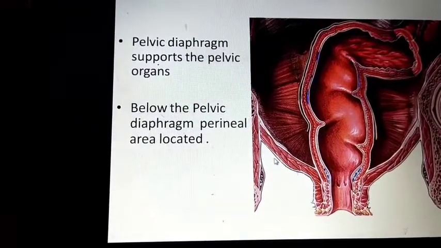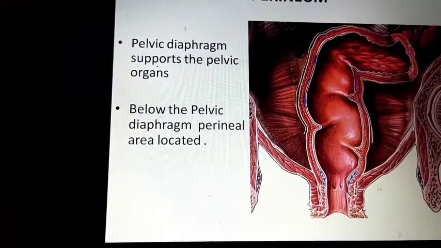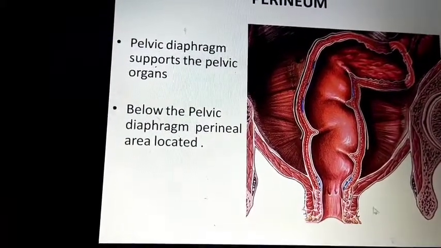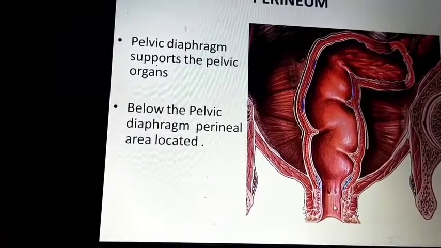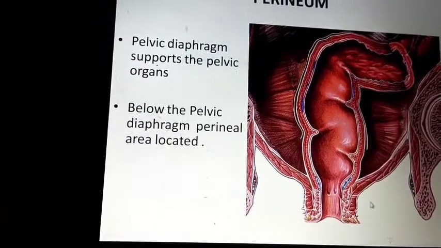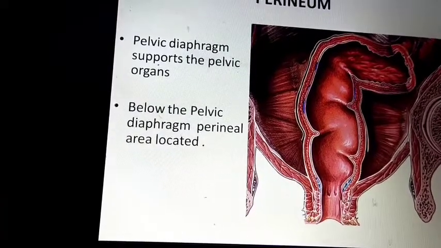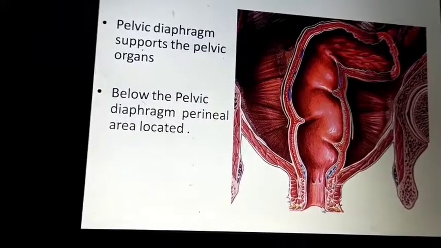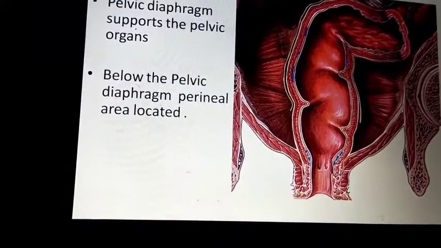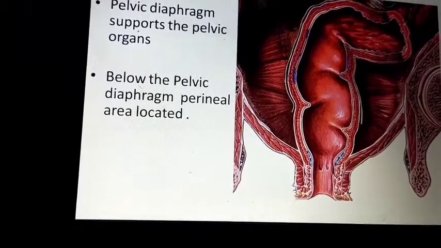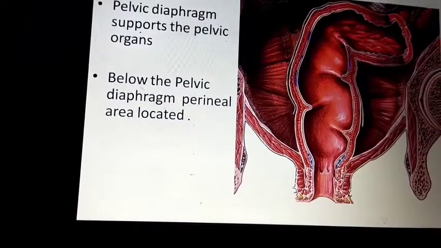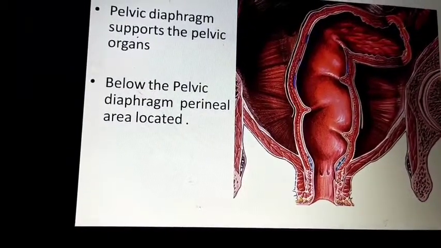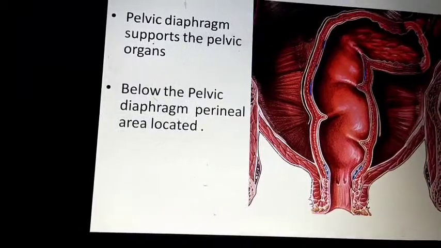This you can say is a diaphragm, the levator ani muscle also. Below that, this area is the anal canal. This is the levator. Below that pelvic diaphragm is the perineal area. Peri means around, neal means of the perineum, or around the anal canal. Perineal means it is around the evacuation or discharging part of the body.